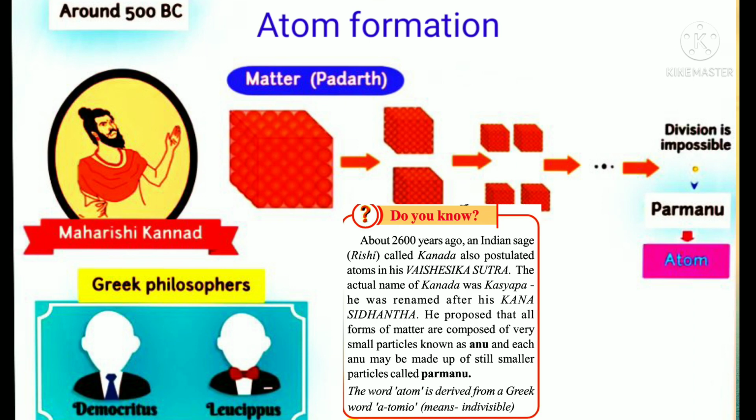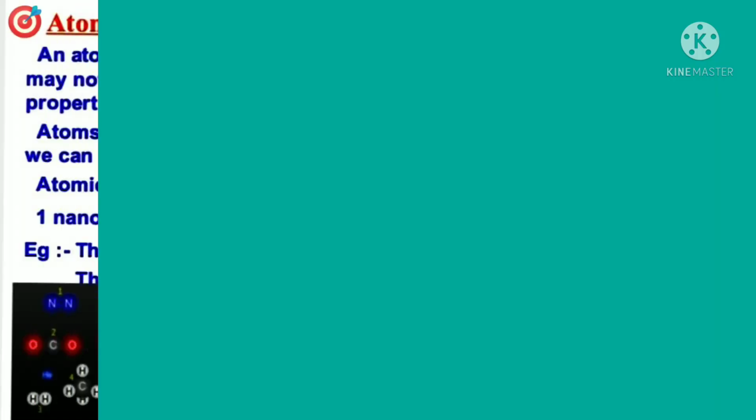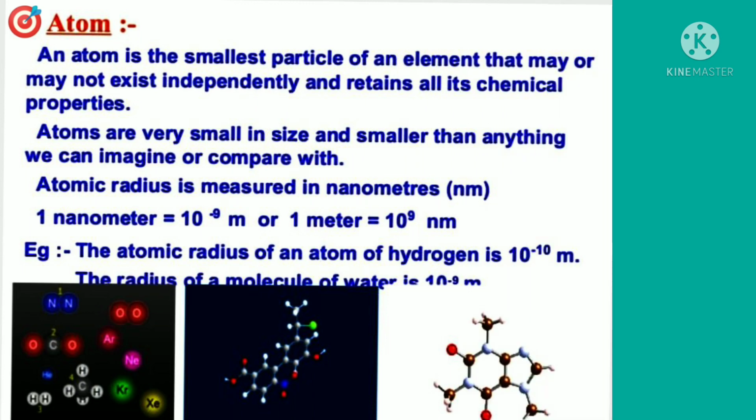After that, Democritus and Leucippus explained the atom more. So, what is an atom? An atom is the smallest particle of an element that may or may not exist independently and retains all its chemical properties.